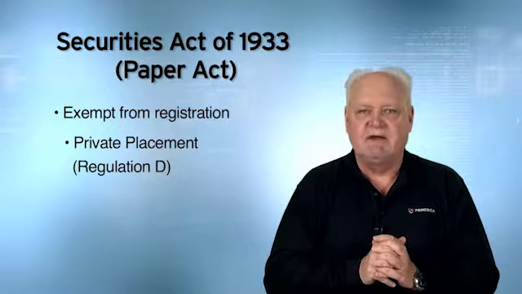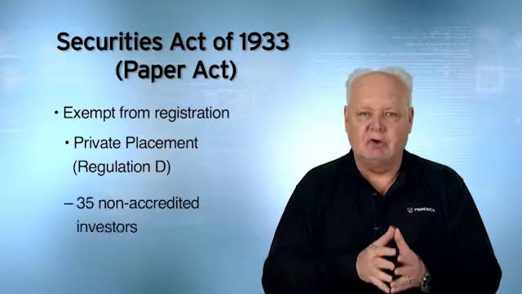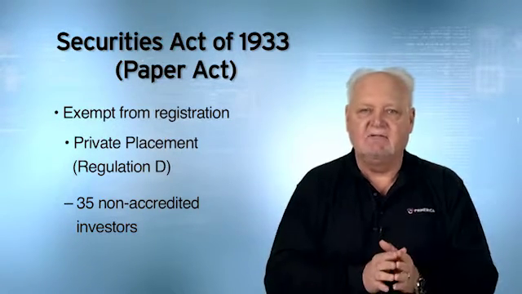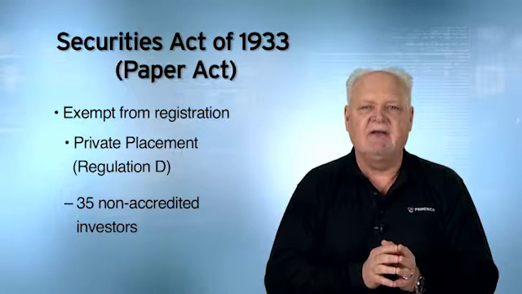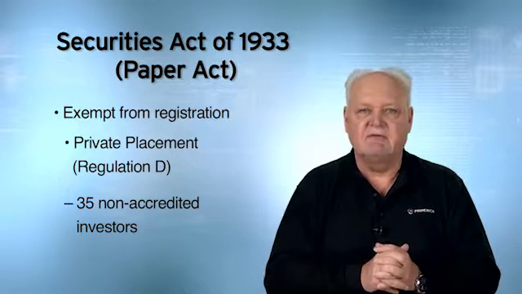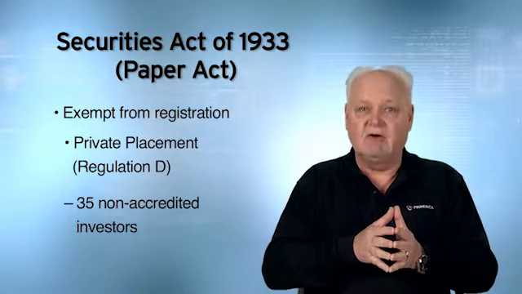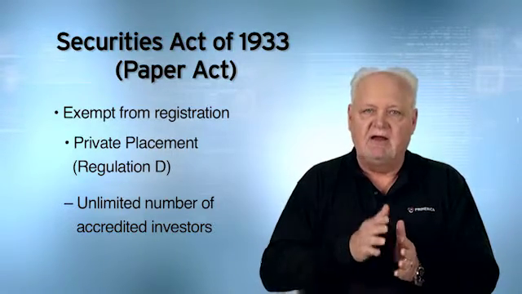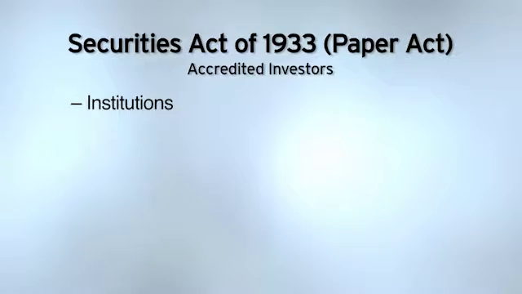Now, a private placement can be sold to no more than 35 non-accredited investors. No more than 35 non-accredited investors. Now, who's a non-accredited investor? That would be individual investors. You, me, individual investors. Now, the private placement can be sold to an unlimited number of accredited investors. Now, who is an accredited investor? This would be institutions like banks or mutual funds. Who else would be accredited? That would be insiders of the issuer.